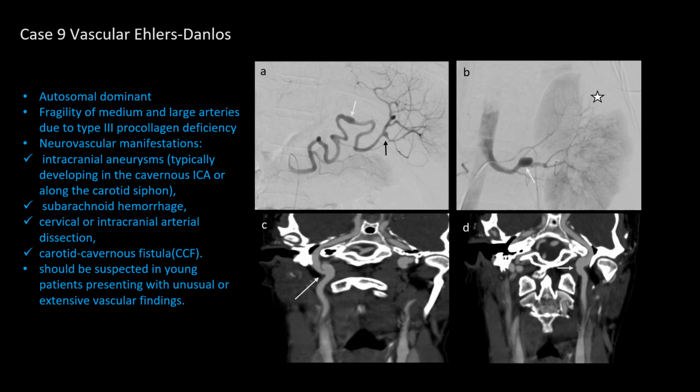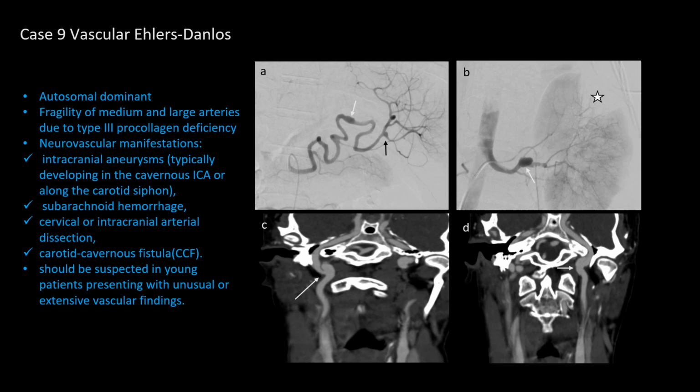Case 9 shows a 25-year-old male patient presented to the emergency department with intraperitoneal hemorrhage. A 5 mm aneurysm of the splenic artery close to the hilum was found to be the source of the hemorrhage, as indicated by the black arrow on image A. Another area of fusiform dilatation was also noted in the more proximal portion of the splenic artery, noted by the white arrow on image A.